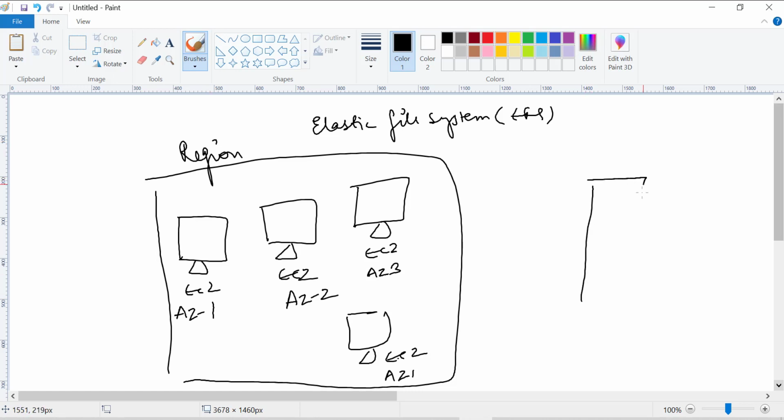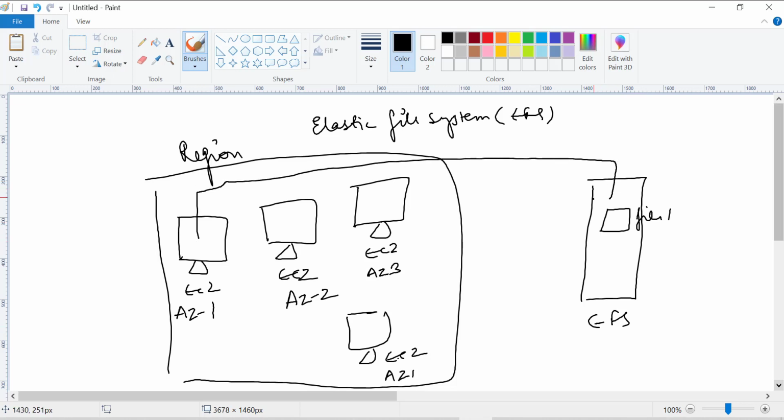What we can do in this case is, if there is a single file or a storage which needs to be accessed by all of them, in the case of EBS, we have already discussed that a single storage can only be shared by a single EC2 machine. But in the case of EFS, if there is a file, it would be shared by each and every EC2 machine.